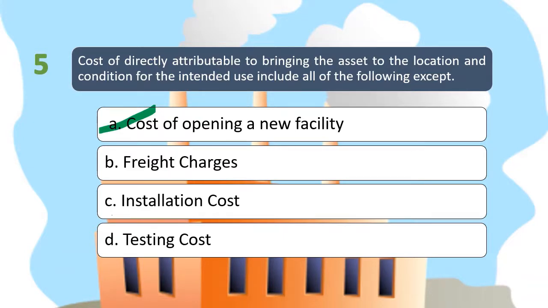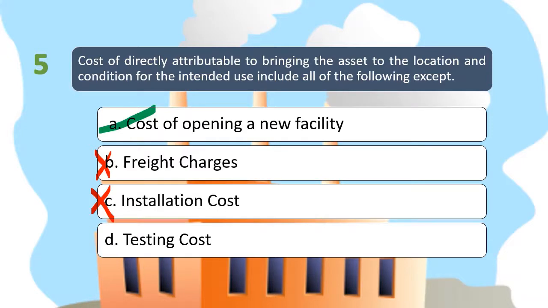So letter B is considered as directly attributable cost kasi considered po yan as cost na kailangan to bring the property, plant, and equipment for it to be available for use. So since ang binili po natin dito ay PPE, hindi natin i-record yung freight charges as freight-in but considered as property, plant, and equipment. So letter B is wrong. Letter C, installation cost. So dahil i-install pa natin yung ating product doon sa ating business, hindi pa siya available for use hangga't hindi siya installed, so therefore yung cost associated for the installation must be part of the cost of the property, plant, and equipment. So letter C is wrong.